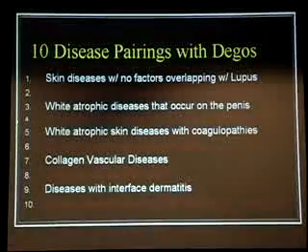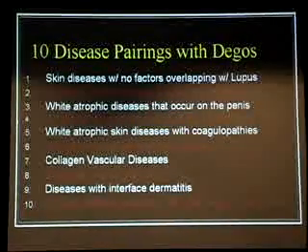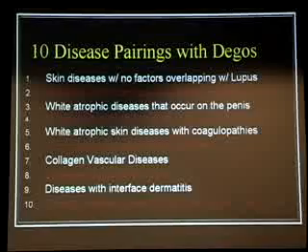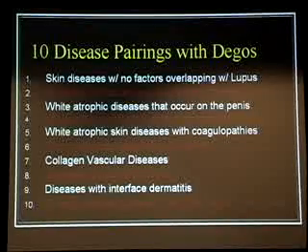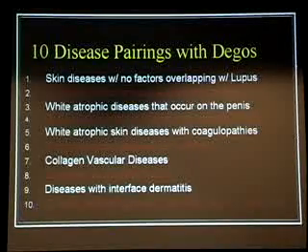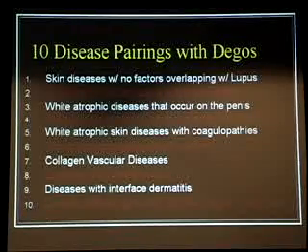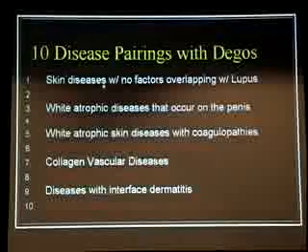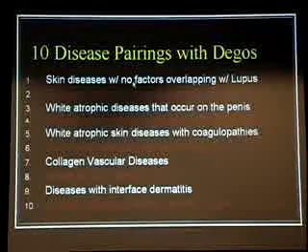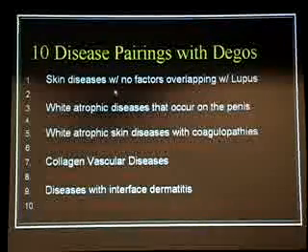So I'm going to talk about a bunch of diseases which share some overlapping features with Degos, and hopefully that'll somehow bring, perhaps in a Zen koan-like way, some kind of shock of insight. So the first one is skin diseases with no causal factors, which overlap with lupus, of which Degos, of course, is one.